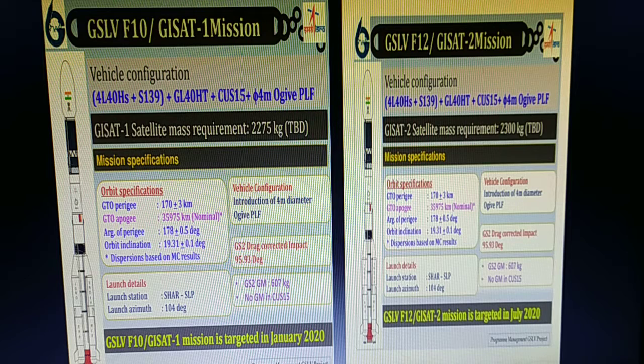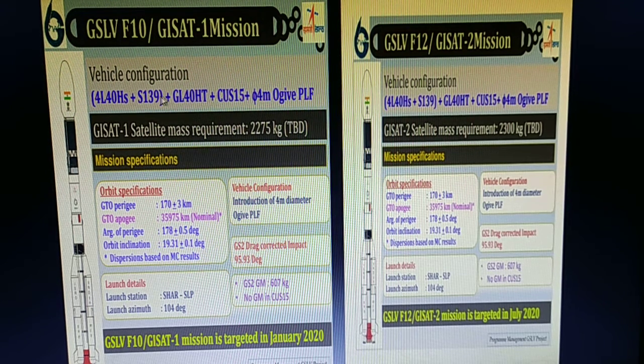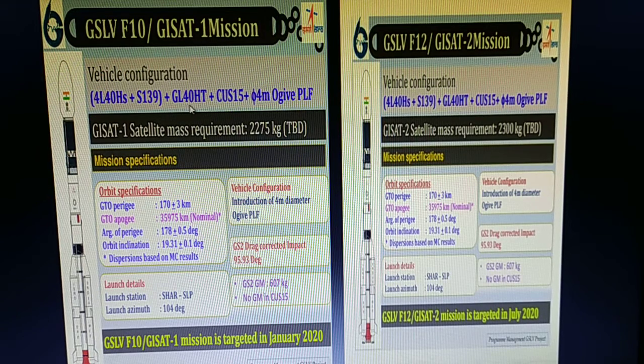Vehicle configuration comes under three phases: phase 1 hydroxyl start, phase 2 hydroxyl terminated, and third, cryogenic upper stage 15, and finally the diameter 4 meter PLF. The GSAT-1 satellite mass requirement is 2075 kg to be determined.